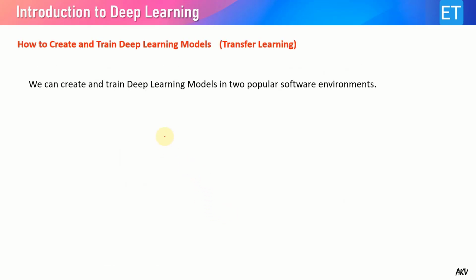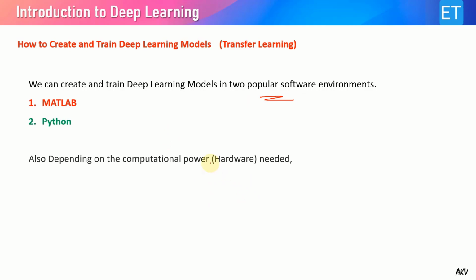We can create and train deep learning models in 2 popular software environments. One is MATLAB and the other is Python. These are the 2 most popular. Also, depending on the computational power or hardware needed, we have choices. For example, cloud-based, such as Google Colab. Suppose my training data is huge and my local machine is not able to train the model, as it requires lots of time. Then I can utilize Google's facility and their hardware for training my model. That is cloud-based training.